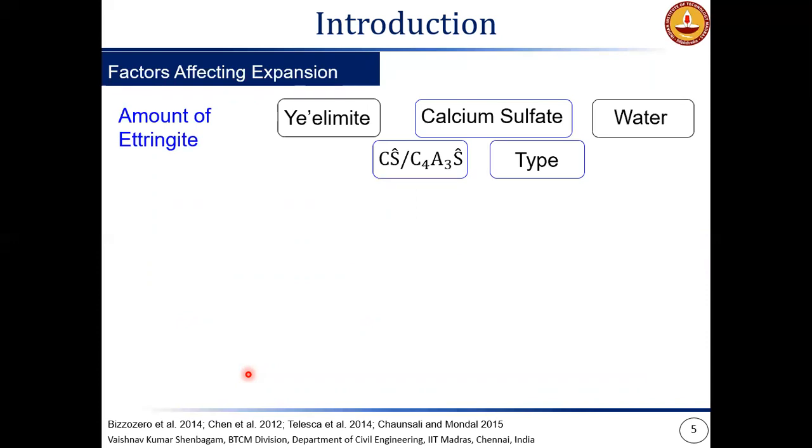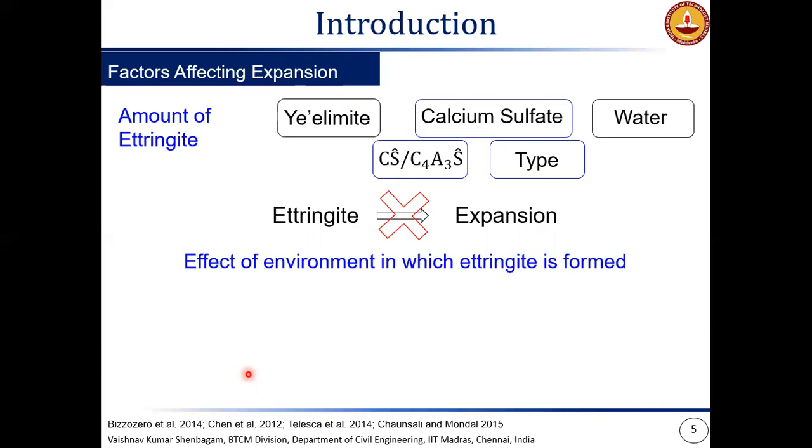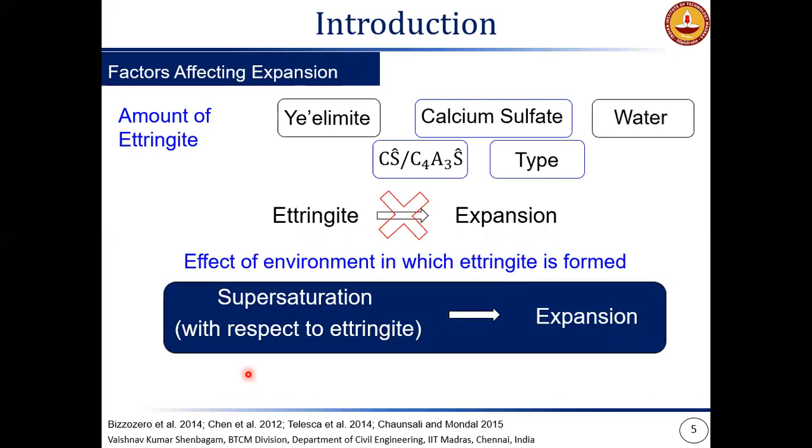However, the amount of ettringite is not a direct parameter which can be used to determine the level of expansion in the system. This is because in addition to the amount of ettringite, where and how the ettringite is being formed will also have an impact on the total expansion that is formed in the system. So the overall mechanism of expansion in CSA based systems is explained based on the crystallization pressure theory, where the level of supersaturation with respect to ettringite is used to correlate with the resultant expansion in the system.